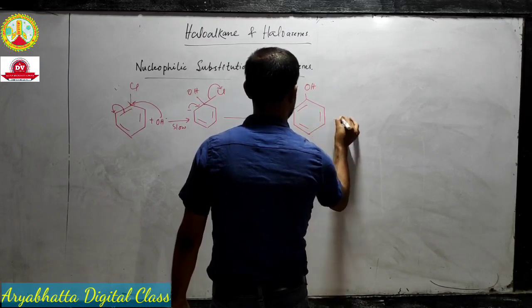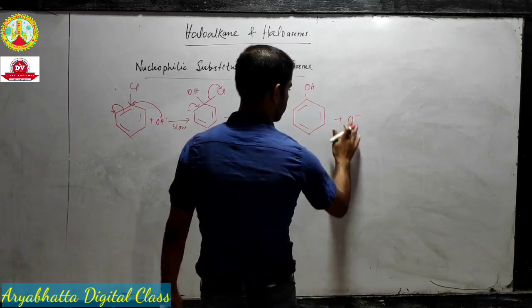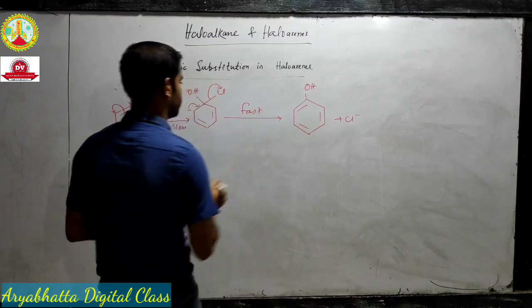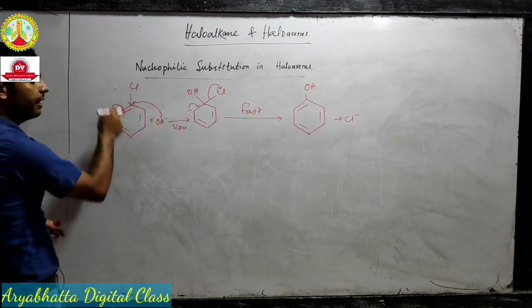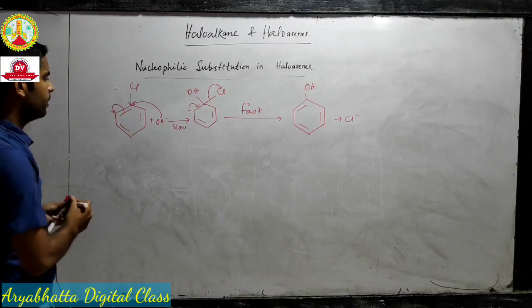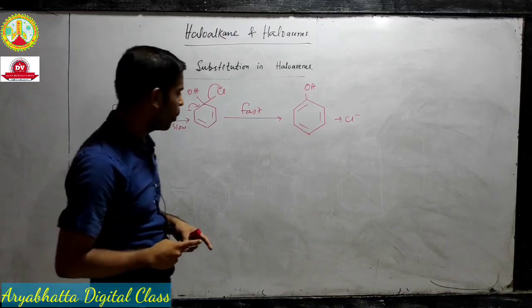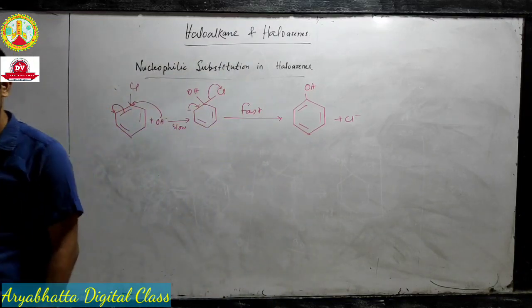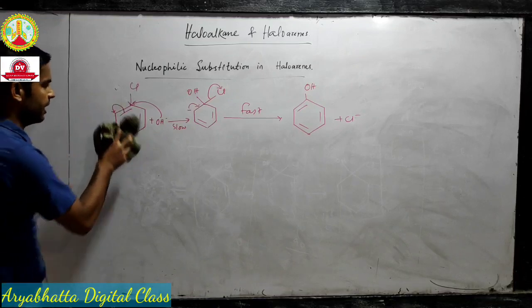Okay, this will be the final product, and this step will be the fastest step. So definitely this is the rate determining step, and since the rate determining step involves the benzene molecule, the stability of that intermediate matters in this reaction. Okay,